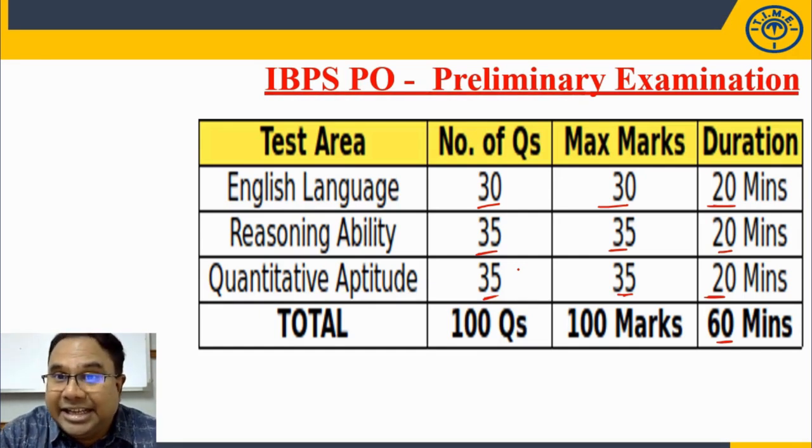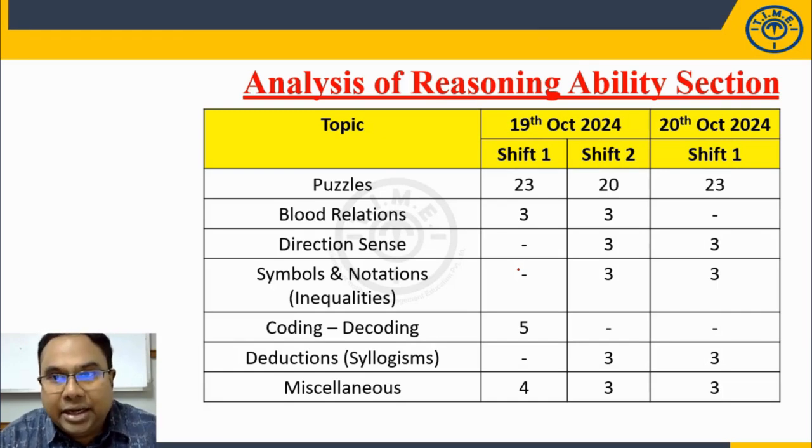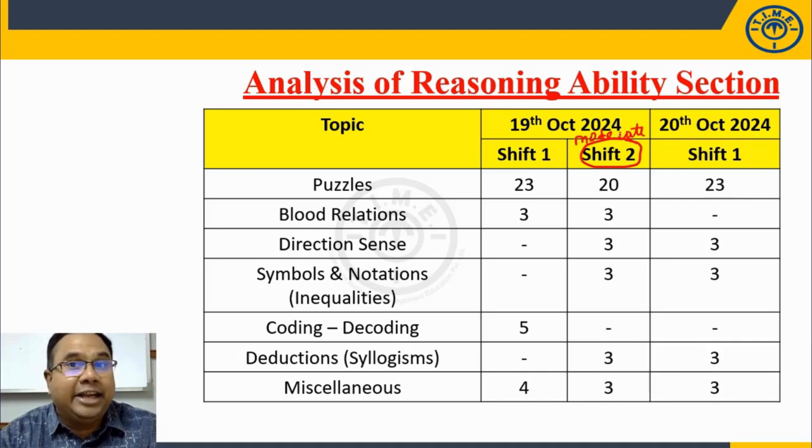Let us start with the reasoning section. Now we are presenting the analysis of three slots, that is shift 1 and shift 2 of 19th October and shift 1 of 20th October. When you look at 19th October and 20th October, more or less the question types remain the same, but there is a slight variation in the difficulty level. 19th October shift 2 was, we can say, a moderate paper compared to shift 1 of 19th October and shift 1 of 20th October.